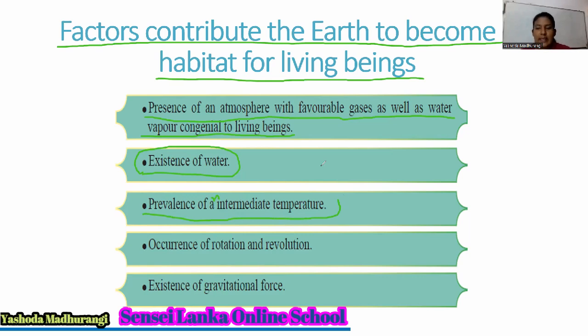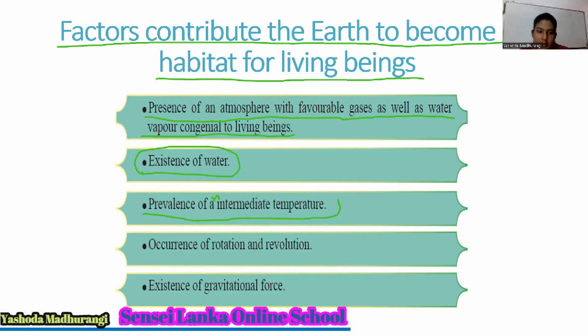So our temperature is very suitable for living beings. If our temperature was too high, can we live? No, it's really difficult for living beings. If it is too cold, probably we cannot survive. So we are lucky we have an intermediate temperature.